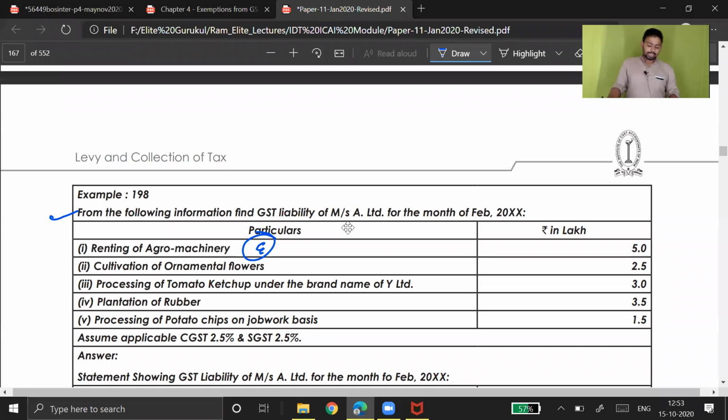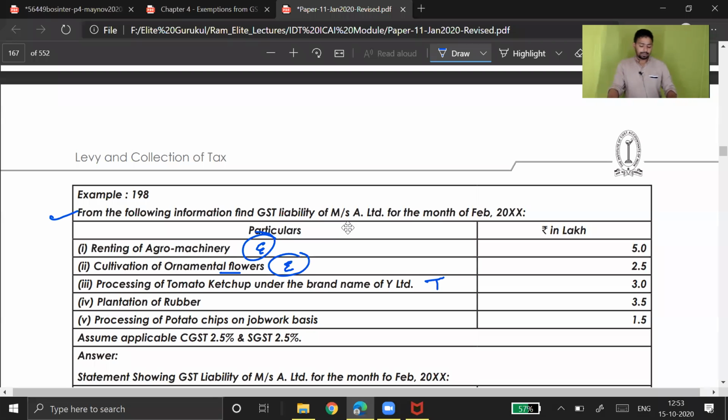Yeah. Cultivation of ornamental flowers. The explanation was there in our module. Exempt or taxable? Floriculture. Ornamental flowers, rose, lotus, whatever it is, exempt. Processing of tomato ketchup under the brand name Y Limited. Tomato ketchup, taxable or exempt? Obviously taxable because ketchup is not an agriculture produce.